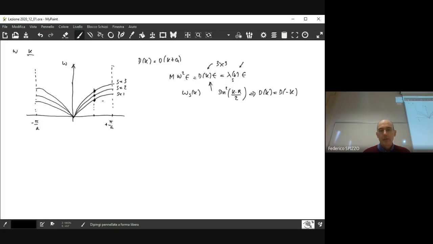If you have an isotropic system, then in principle the 3 frequencies may be the same. So this picture with the 3 different branches is to mark the fact that we have 3 different branches for each k, but in principle the 3 branches may also be superimposed and overlap. So you may have 3 values that are exactly the same.